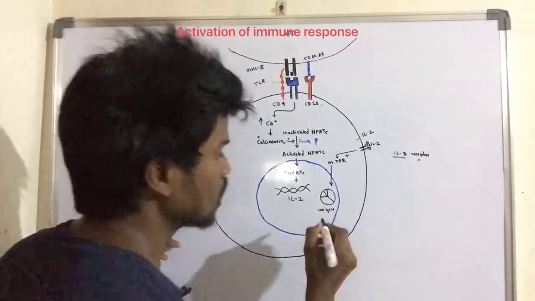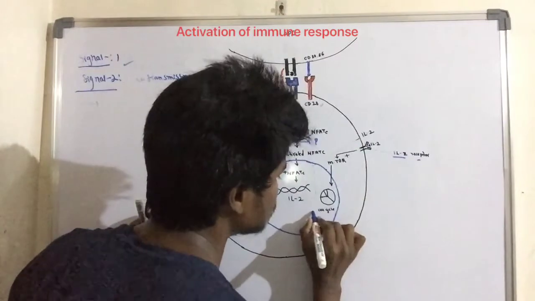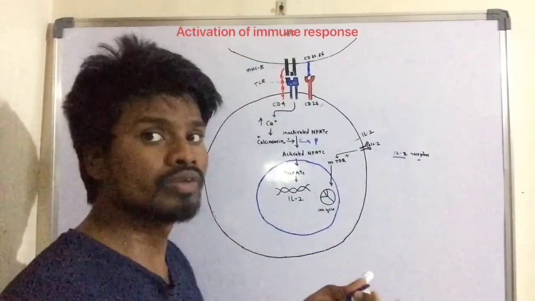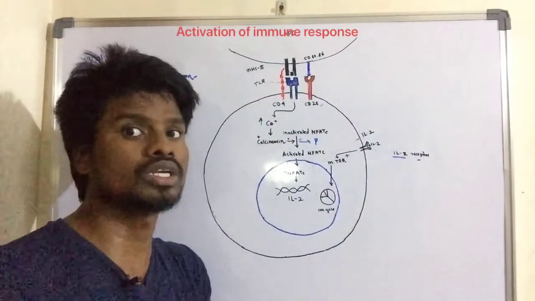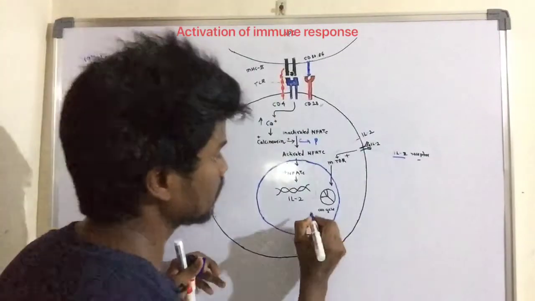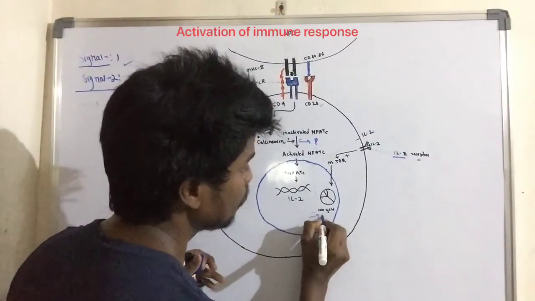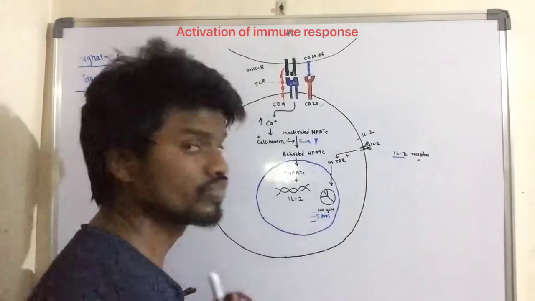Here the progression of the cell cycle leads from the G1 phase to the S phase. The progression results in T cell proliferation and differentiation of the T cells.